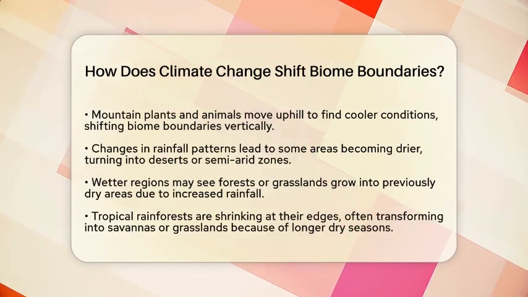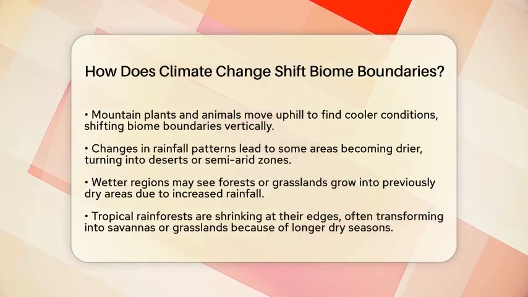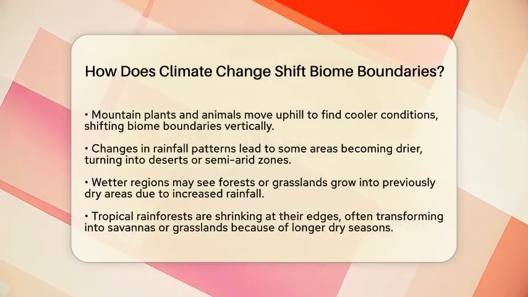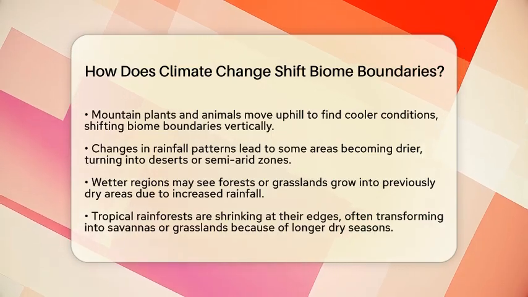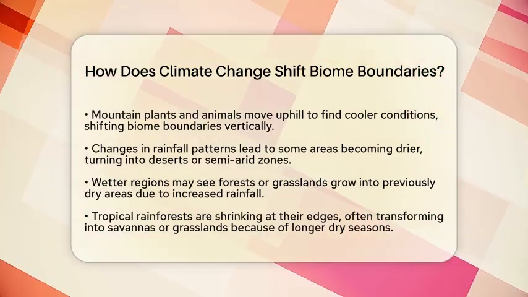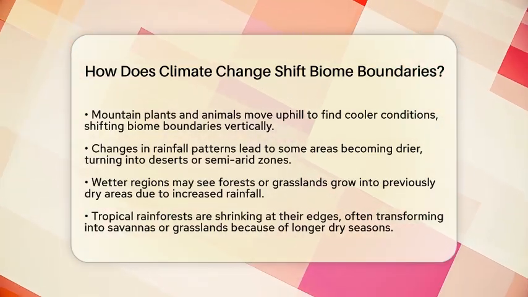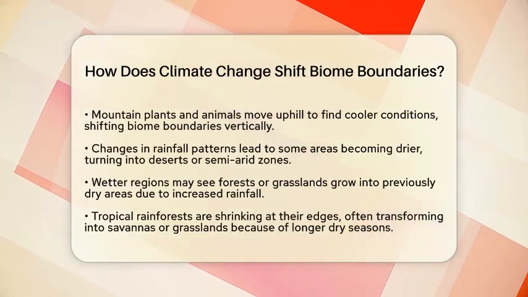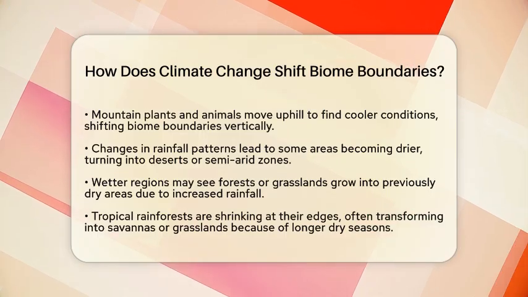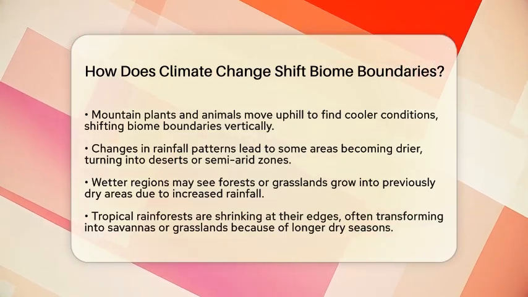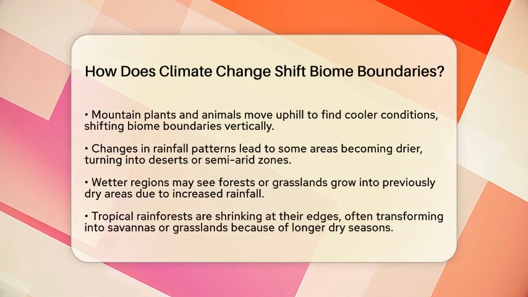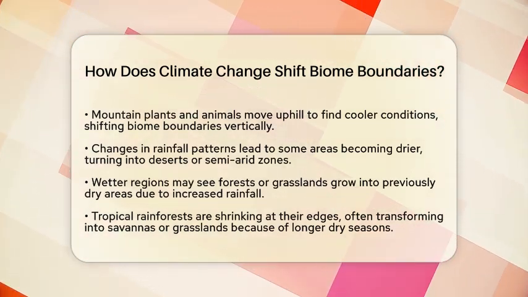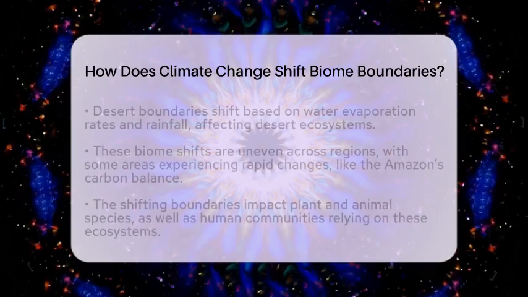Rainfall patterns are also shifting because of climate change. Some areas are getting less rain, turning into deserts or semi-arid regions. These places see desert boundaries expand as droughts become more common. On the other hand, wetter areas may see forests or grasslands grow into regions that were once too dry. These changes in rainfall and temperature cause the types of plants and animals that can survive there to change. Drought-tolerant and heat-resistant species become more common, while others retreat or disappear.